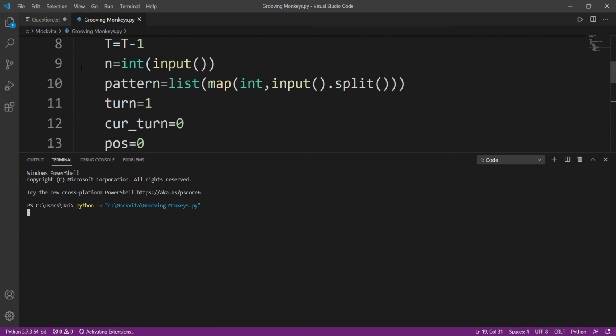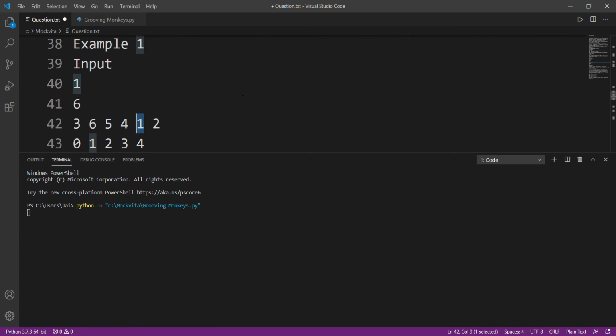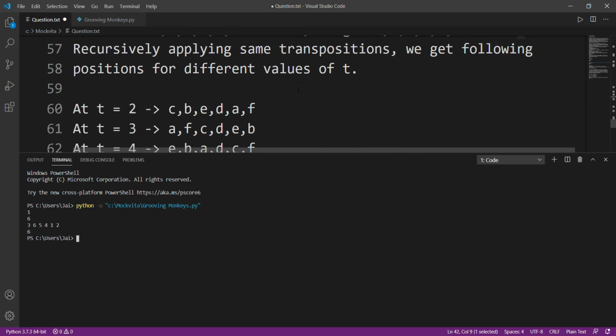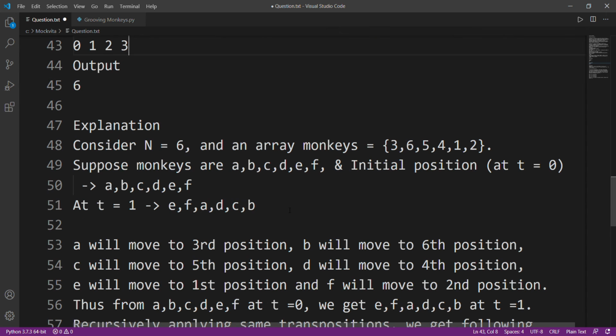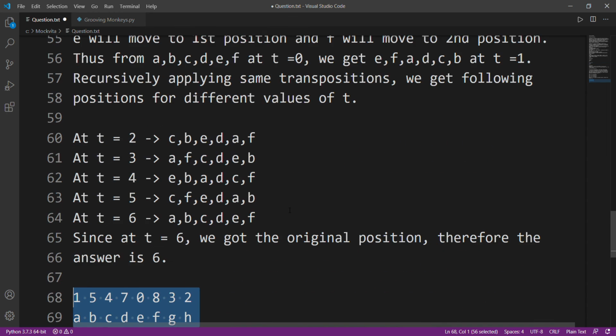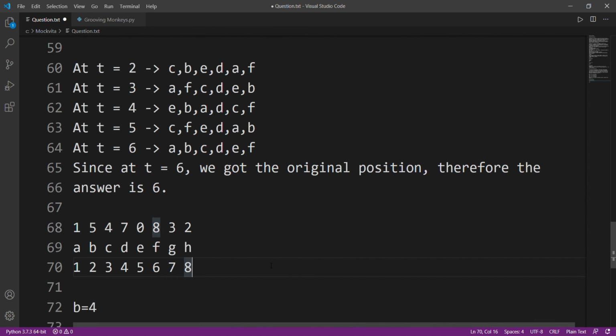All right. So what were my inputs? Here they are: 1 and 6, and 3, 6, 5, 4, 1 and 2. 6. Perfect. Now we actually tried a test case here. I don't remember exactly, so I'll undo this. All right, so this was our test case that we tried.